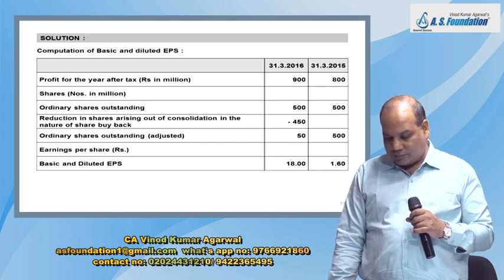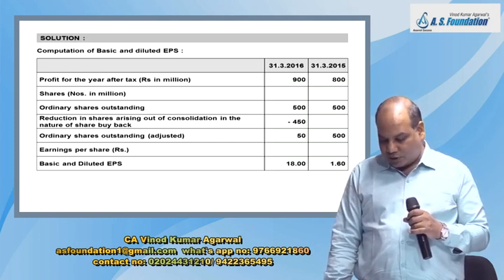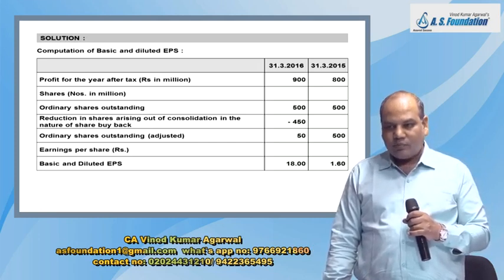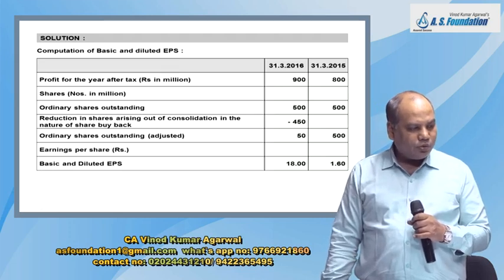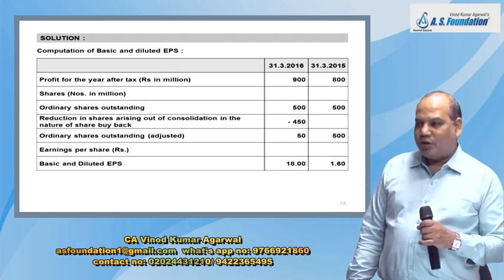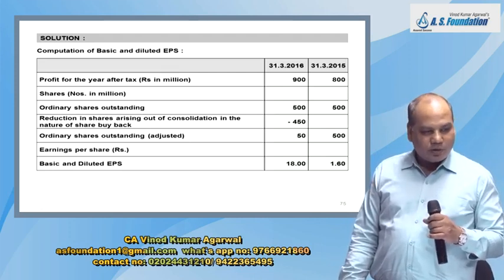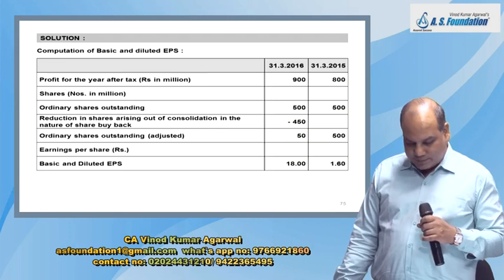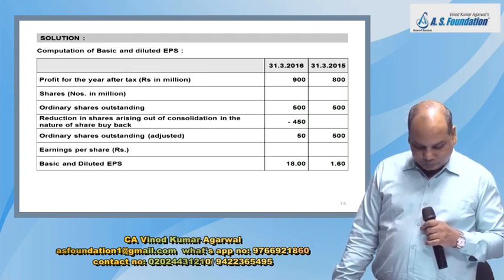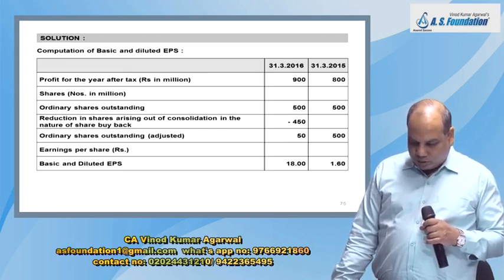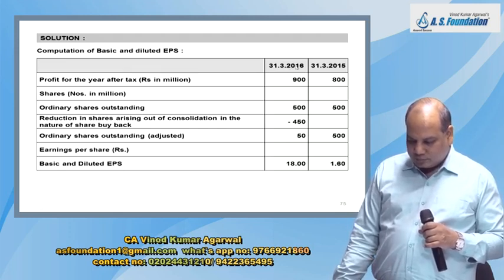Now we will write the calculation of basic and diluted EPS. There is no potential ordinary share in this example, so basic and diluted EPS will remain the same. Don't worry, write down. On the right hand side, two columns.